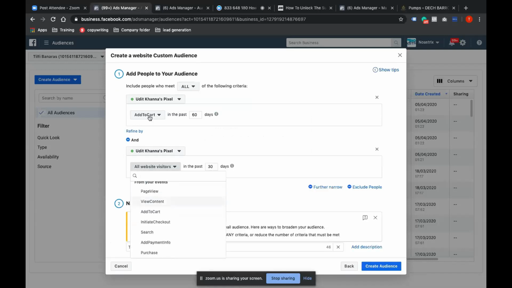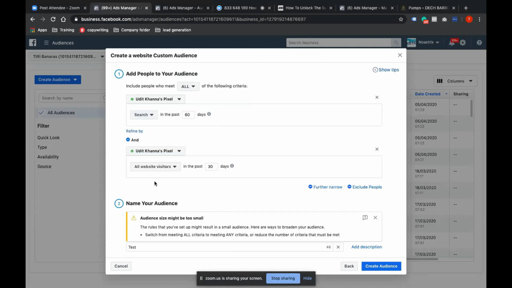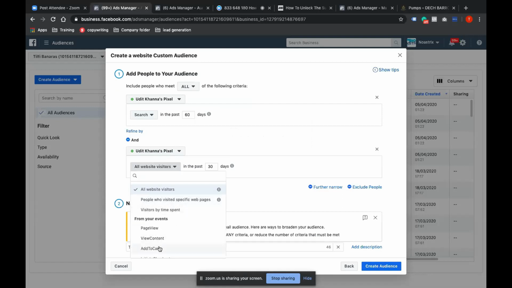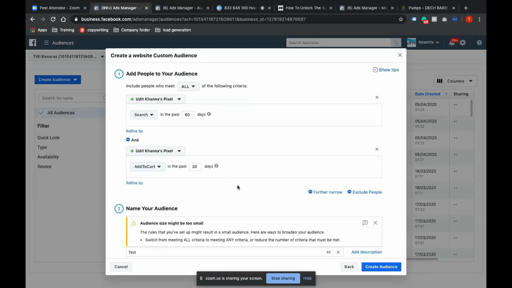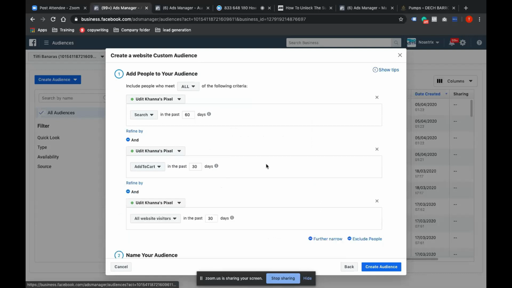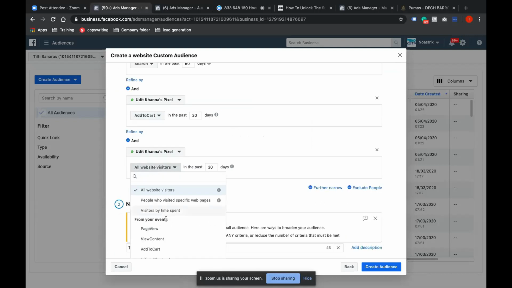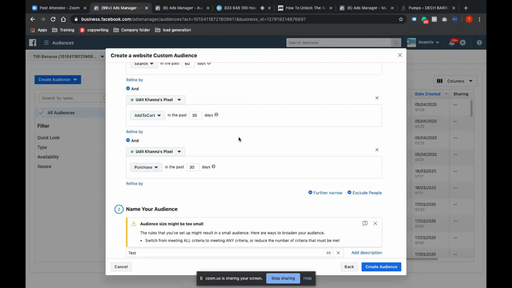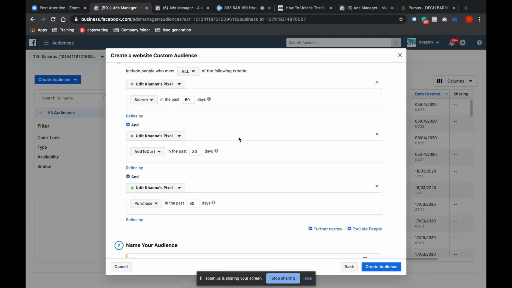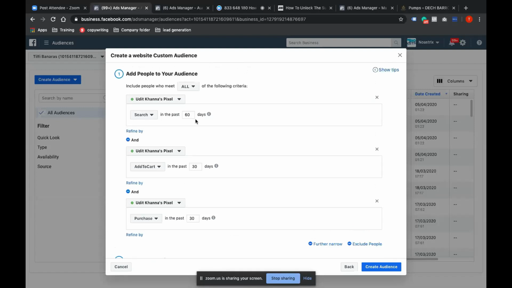So I want to target, first, let's say, he or she has searched anything, and second, he or she has done add to cart as well, but further narrow, not purchased. Now tell me, guys, this kind of audience is going to be very, very engaging.